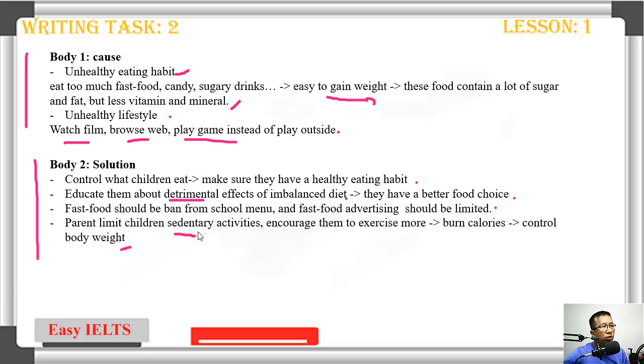And parents should limit children's sedentary activity. Sedentary means someone who doesn't exercise a lot. Encourage them to exercise more, burn calories, and control body weight. Actually, in this lesson, I provide you lots of very good vocabulary that you can use.